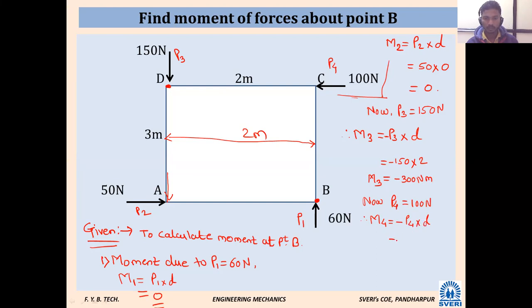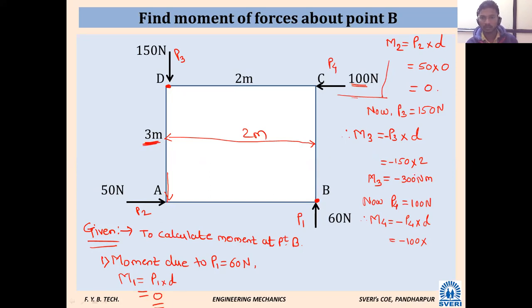Calculate. What is the value of force? 100, into the distance, tell me. 3. Does anybody want to give the answer as 2? 2 or 3? On which basis? Here it is a force of 100, and here it is a 3 meter distance. So what will be this distance?